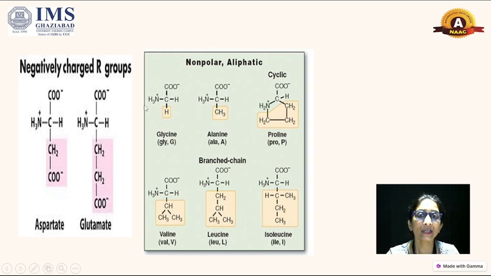Now you can see the non-polar aliphatic groups, which contain hydrogen and carbon atoms. In the first structure, glycine, a hydrogen atom is also attached to the alpha carbon. In the rest of the amino acids, the carbon has 4 valencies with different groups.